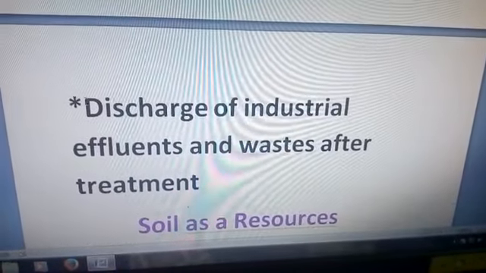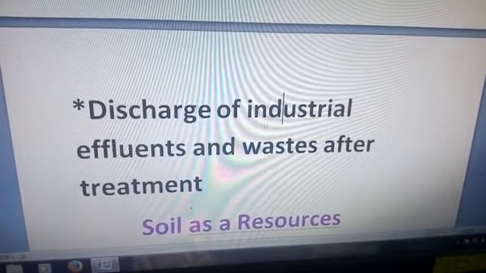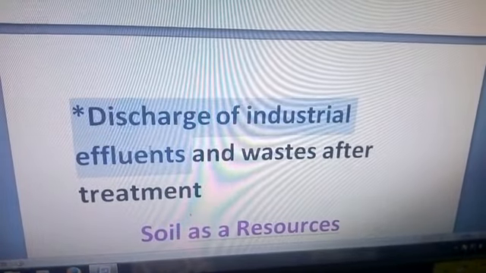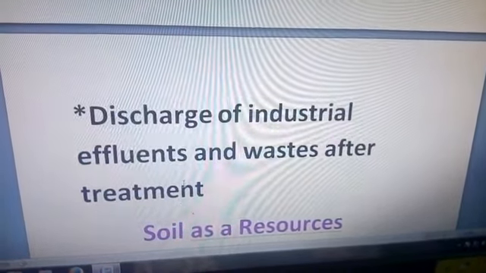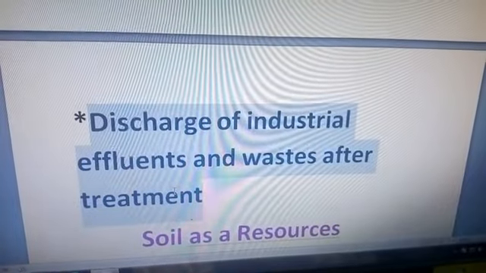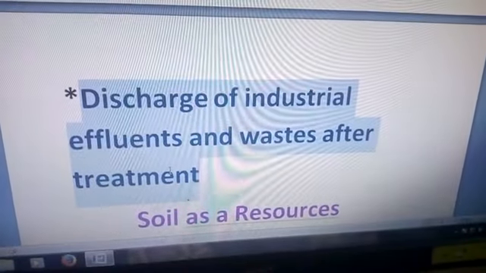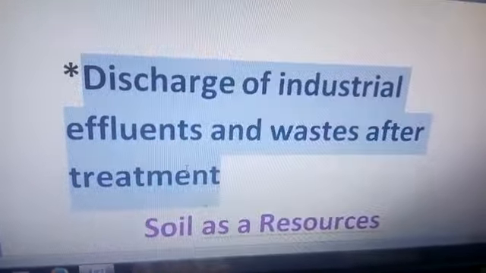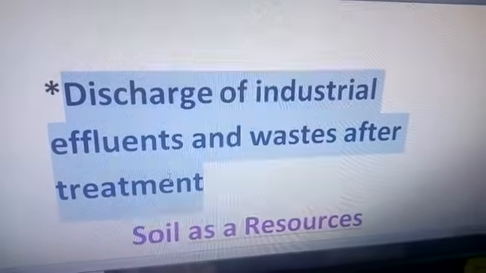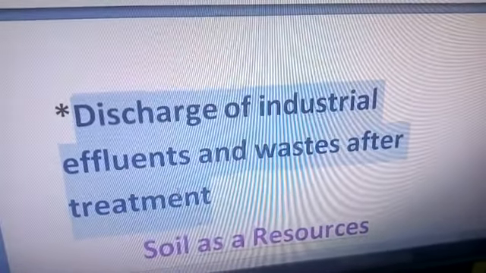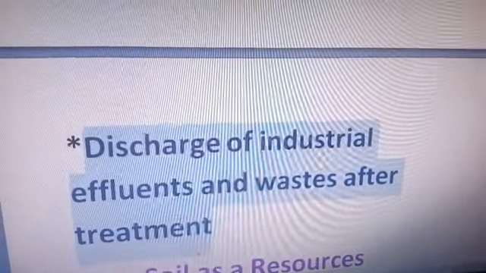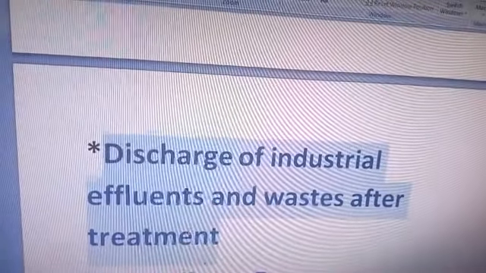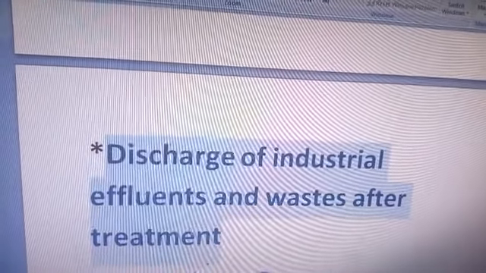And next, discharge of industrial effluents and waste after treatment. You know that where factories are there, they throw out their waste material without any treatment. So it is necessary that the factories or industries first treat their waste material and then throw it onto the land. In this way, we can save our land resources, because our land resources are very important. That's why, with the help of all these measures, we can save our land resources.